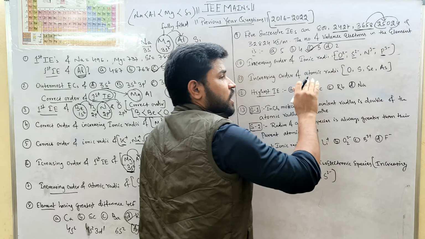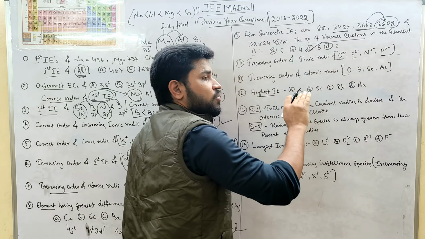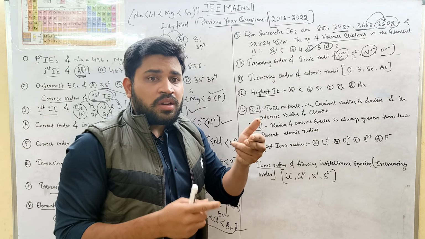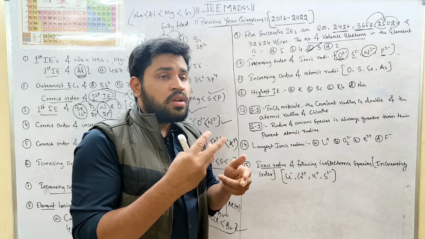So increasing order, because we have to arrange them from lowest to highest. For oxygen it is O2 minus, for nitrogen it is N3 minus, because they belong to the second period. As we know, for the second period they have to fill 2 shells, for the third period they have to fill 3 shells. So who will have more atomic radius?